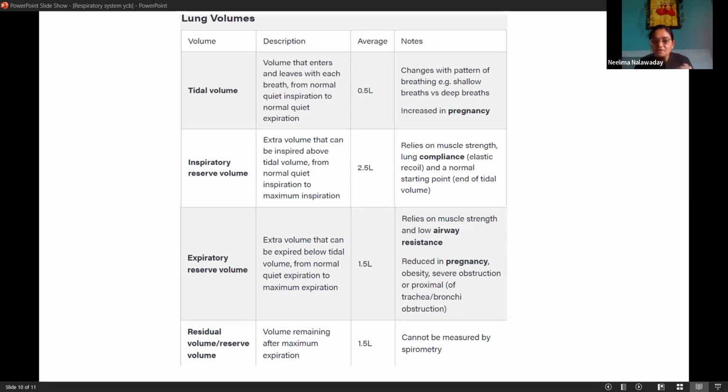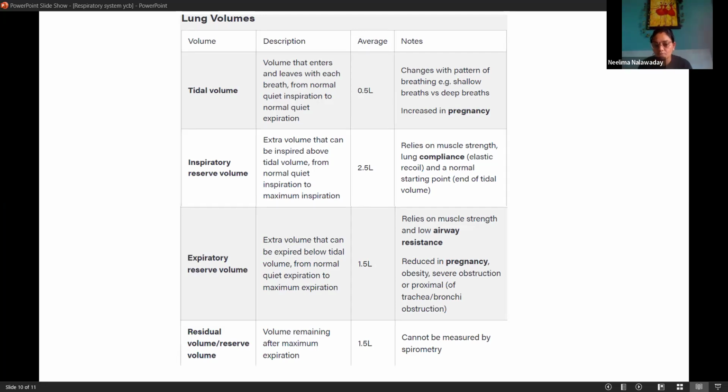This inspiratory reserve volume depends on muscle strength and lung compliance, that is, elastic recoil after expansion and coming back to normal shape. Lung tissue has that elastic recoil nature, and inspiratory reserve volume depends on how healthy it is.